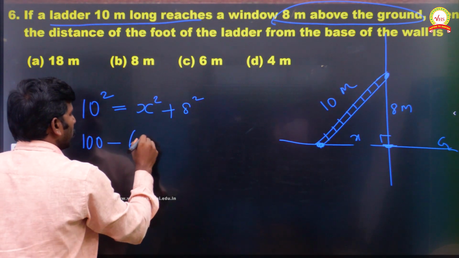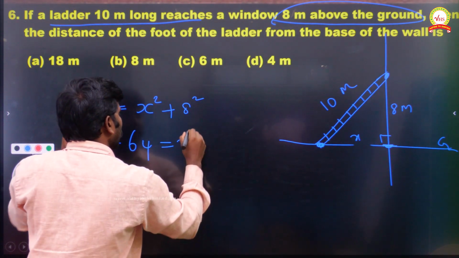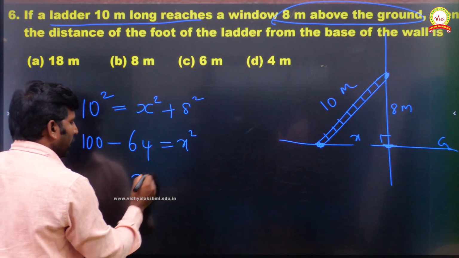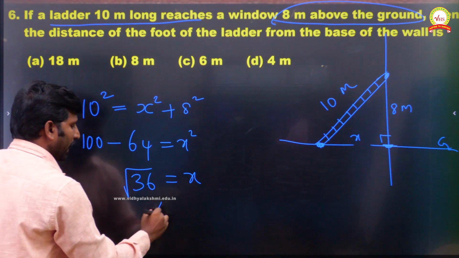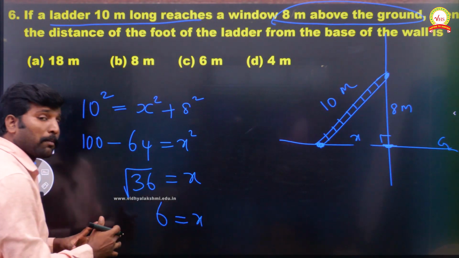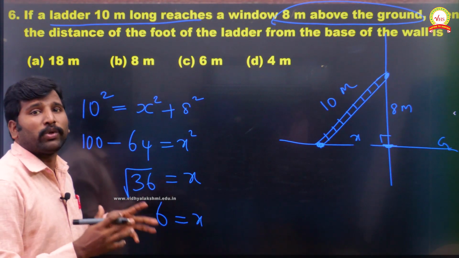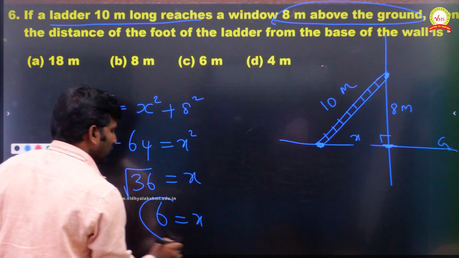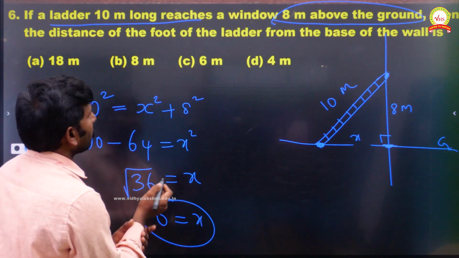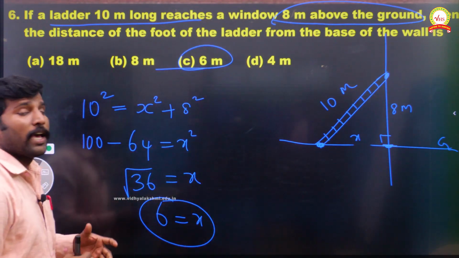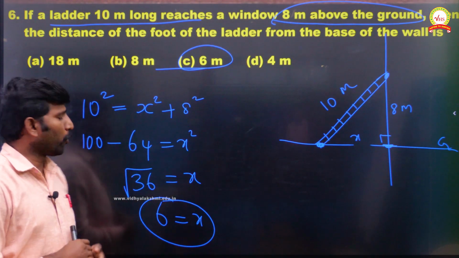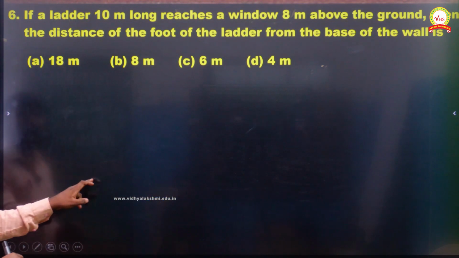And 8 squared is 64. When you subtract, I am getting 36, which is equal to x square. When you bring it opposite, it will be root, which is equal to x. When you take root, I am getting plus or minus 6. As a length, we should take only positive. So x equal to 6 meter. Option C is our required answer. I hope you understand this. Now, I am going to the next one.